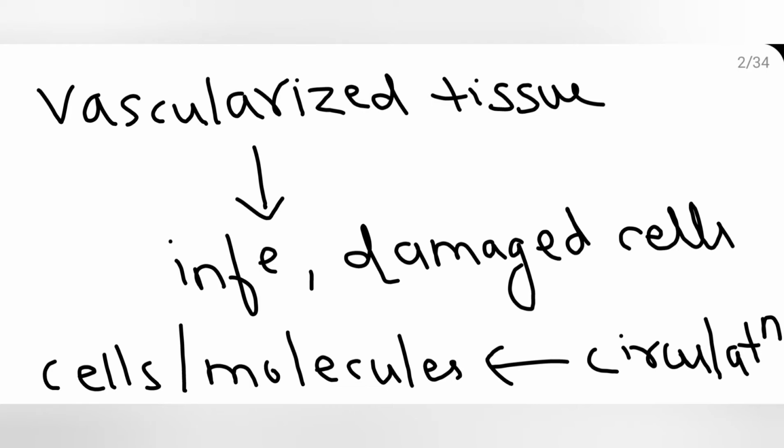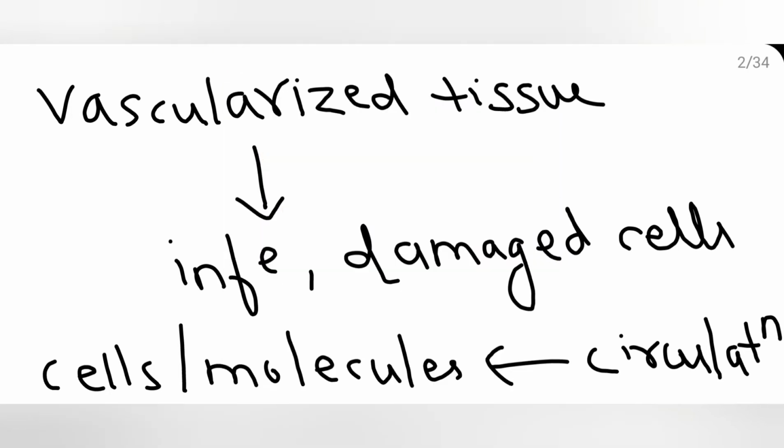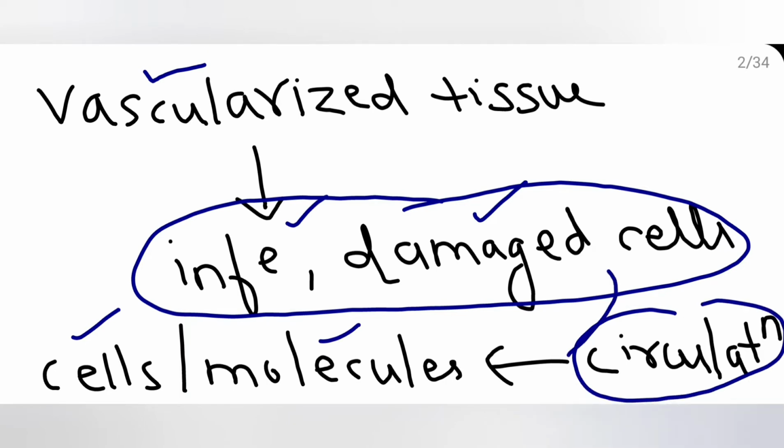Then various cells and molecules from the circulation, cells like leukocytes, come into the site of infection. So first the vascular tissue recognizes infection and damaged cells. These cells and molecules from the circulation, from the blood, go to these damaged cells and eliminate or destroy them. That is known as inflammation.